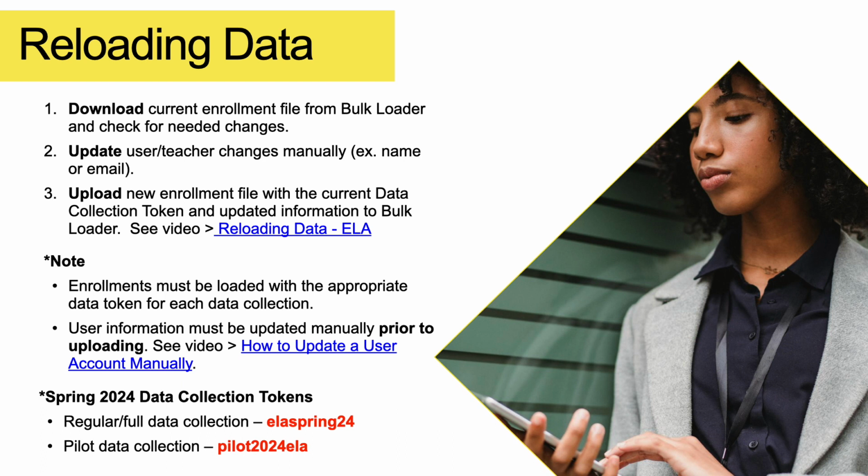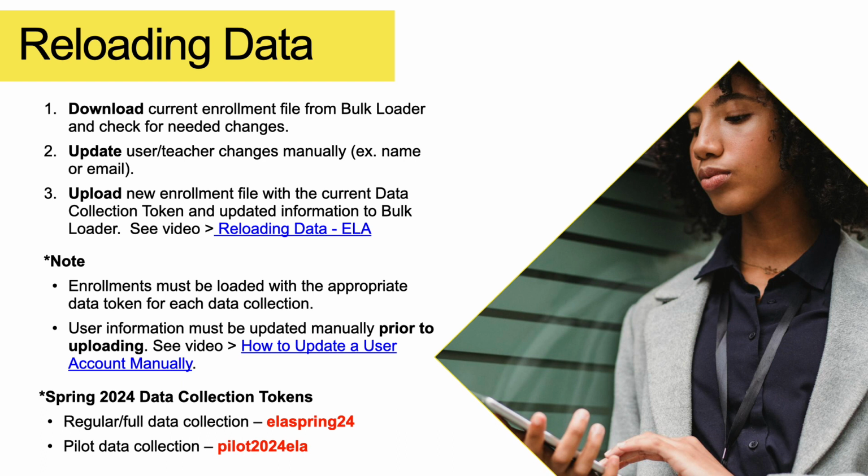And then after that goes through, if there are any teacher changes, I want you to note on here how to update a user manually first. If there are any changes before you upload a teacher file, so let's say a name change or an email change, go to the user first and manually update them. Then lastly, upload the enrollment file with the corrected data.